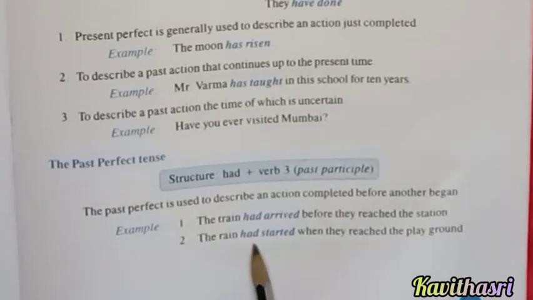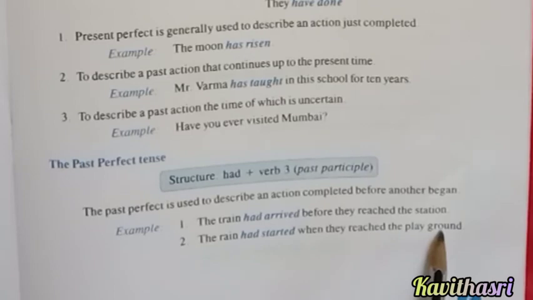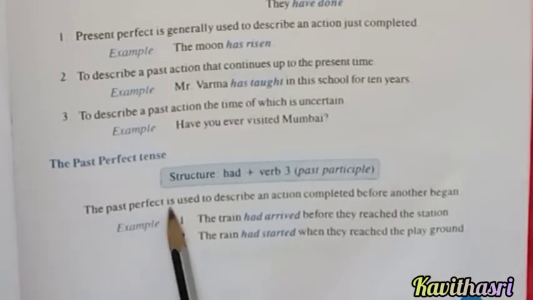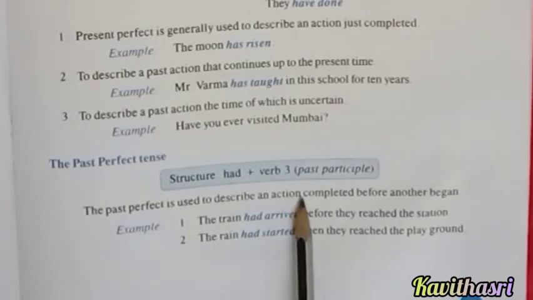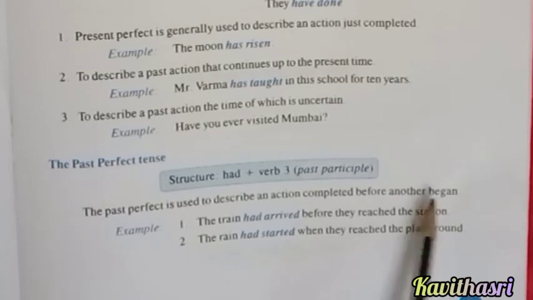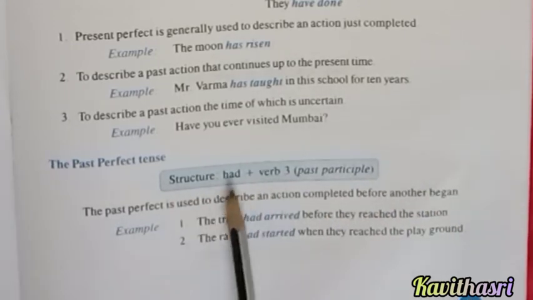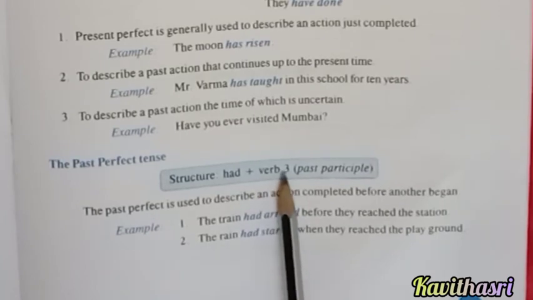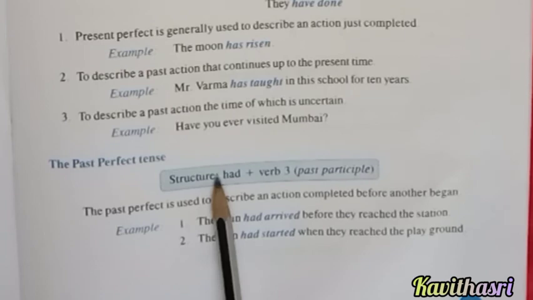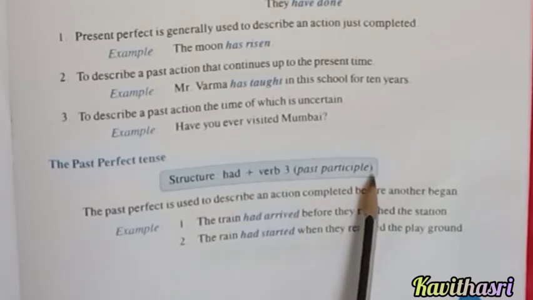The train had started when they reached the playground. Okay. What is past perfect tense? The past perfect tense is used to describe an action completed before another began. So what is the formula? Had plus verb in third form. The structure of past perfect tense is had plus verb in third form, that is the past participle.